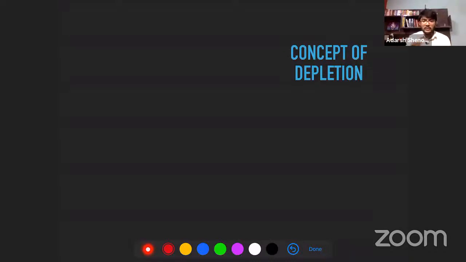So, there's one more term we use known as depletion. Where do we use depletion? Where do we use this concept of depletion? The concept of depletion is used for certain kinds of land. I told you, land is not a depreciable asset, but there are some types of land, wasting assets we call them, which lose their value with usage.